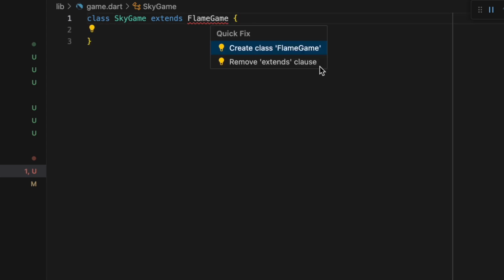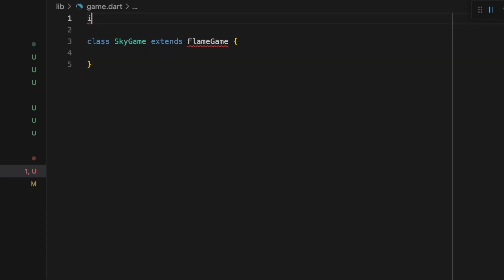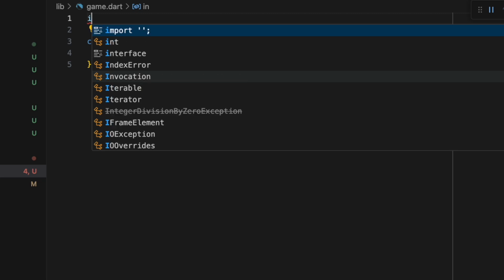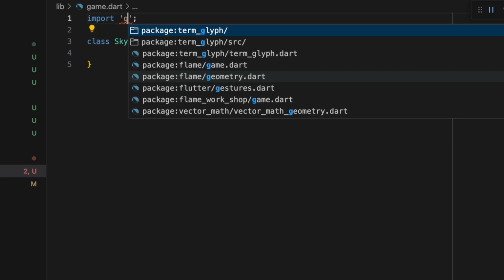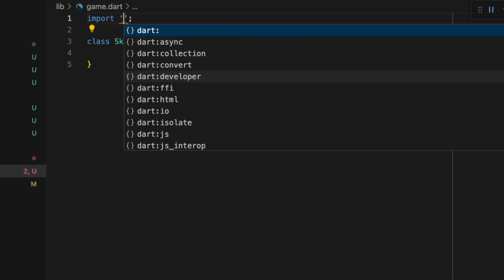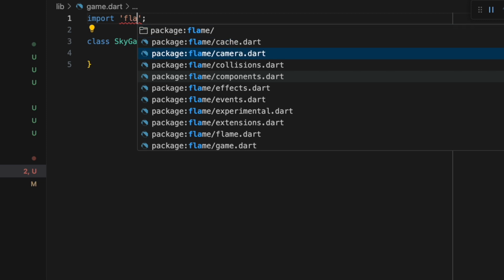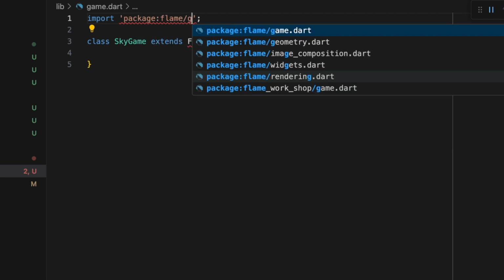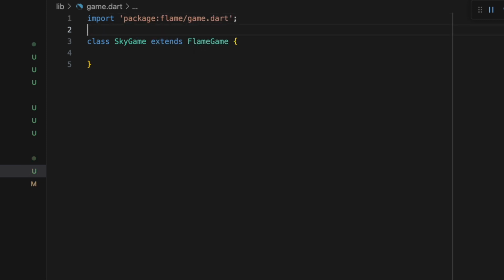Okay. This is weird. Let's do the import manually. No. FlameGame. Yeah.